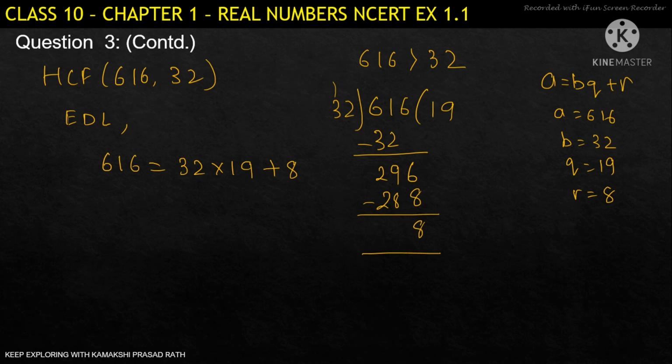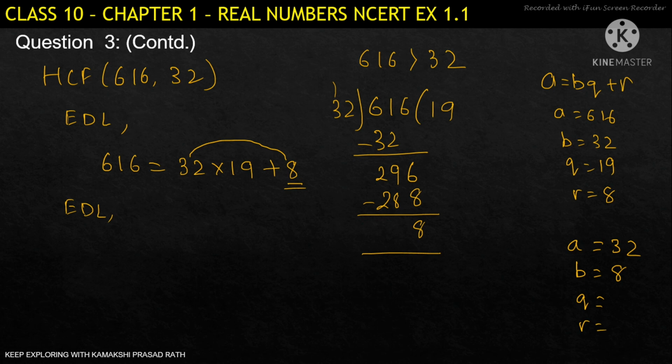Next, using the division algorithm, if the remainder is not equal to 0, as we see here, we will apply the lemma again for the remainder and our divisor, that is 32 and 8. Now A will be taken as 32 and B as 8, and we'll find Q and R.